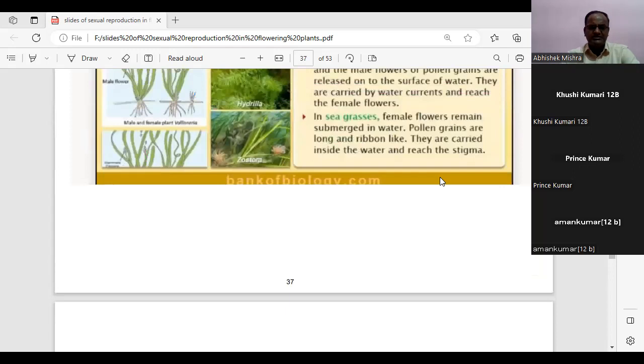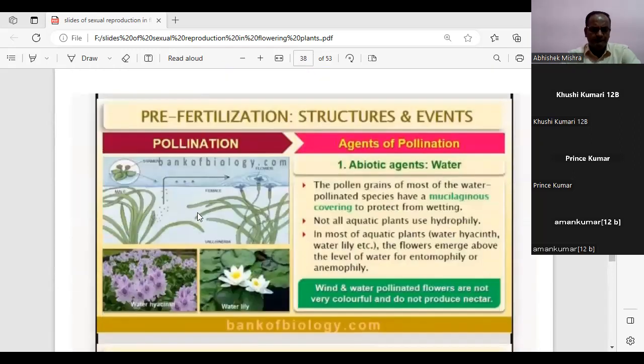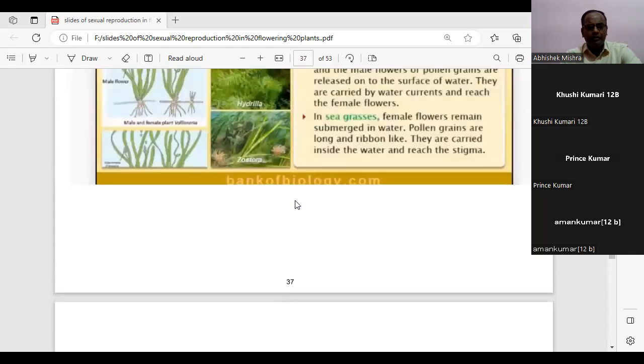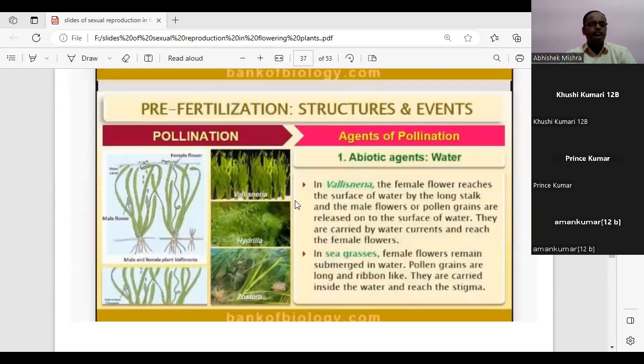Here, the opposite thing. In seagrass, you can see in this diagram, the female flower is under the water and the male flower is exposed. So from the top level, the pollen grain needs to be carried to the bottom and reach the stigma. So understood, students, the two conditions regarding Vallisneria and seagrass.